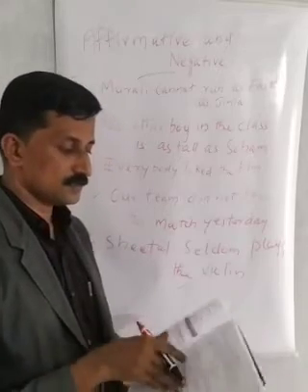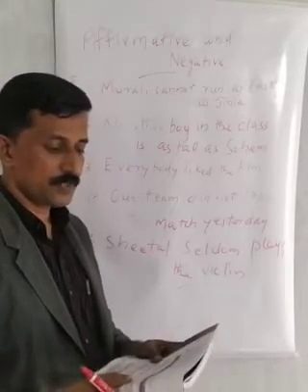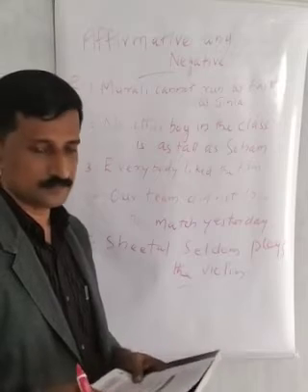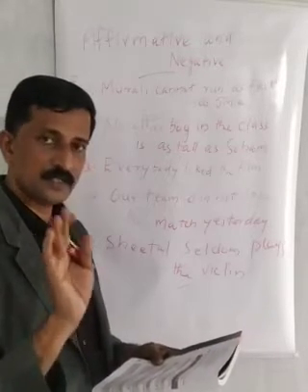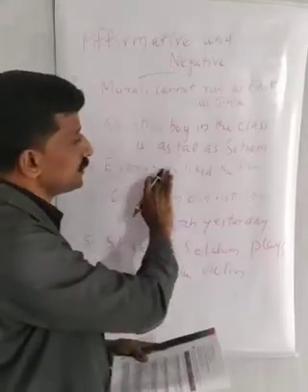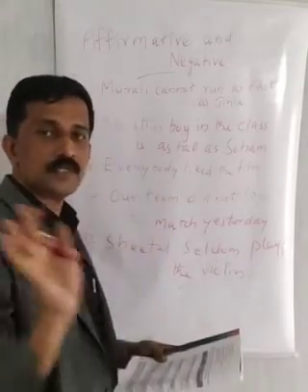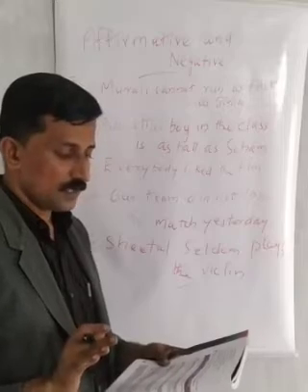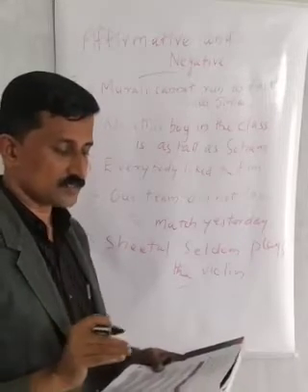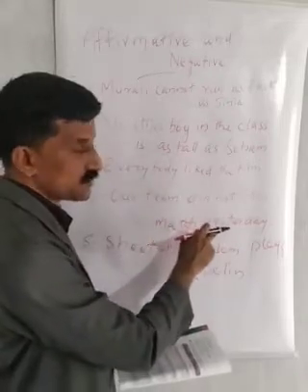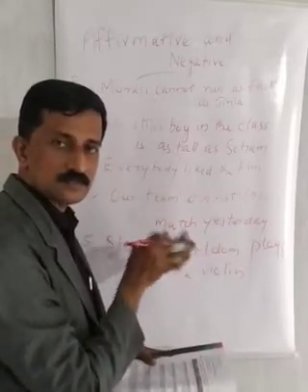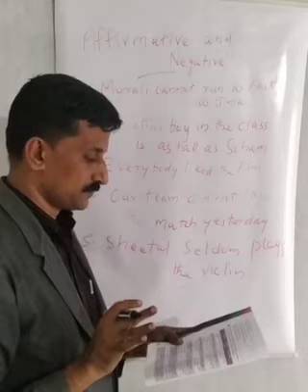And see that 3. Nobody disliked the film. That means everybody liked the film. Everybody liked the film means nobody disliked the film. Our team won the match yesterday. Our team did not lose the match yesterday. Did not lose means won the match yesterday.